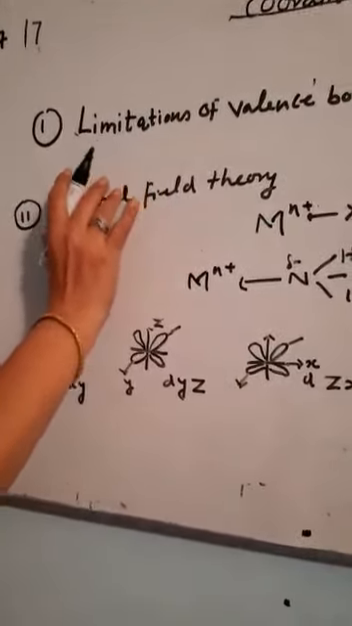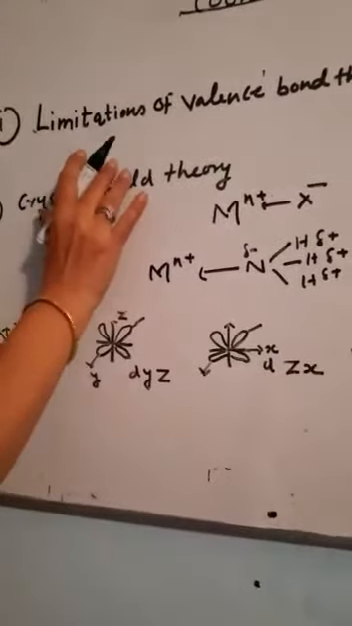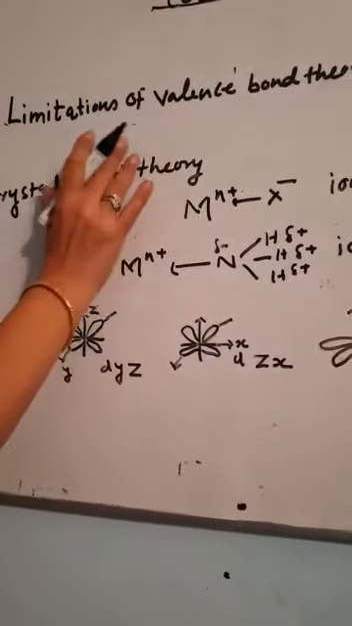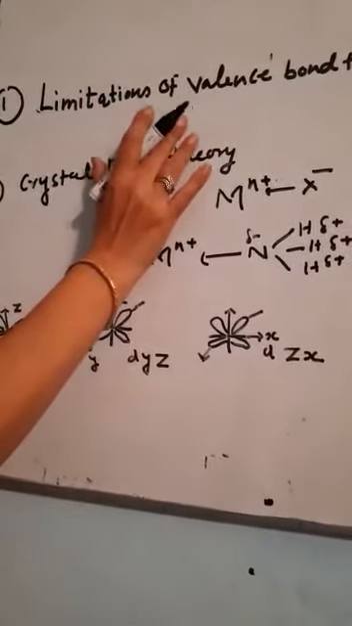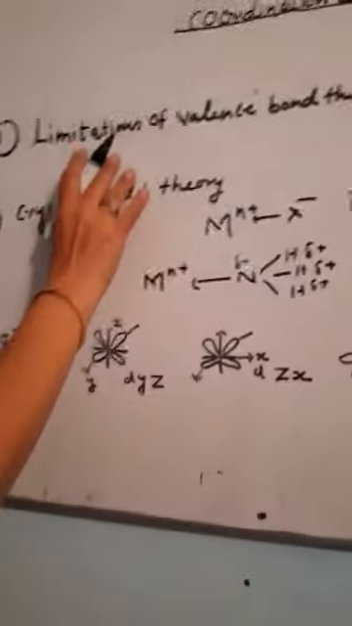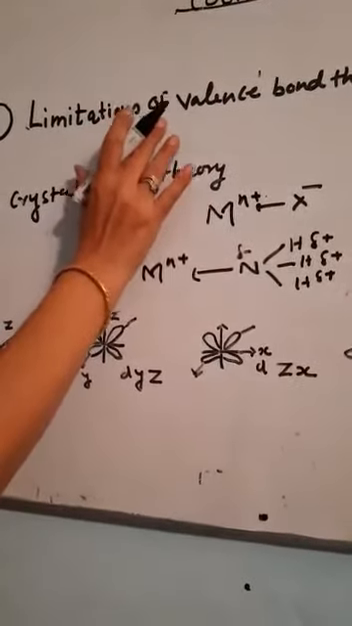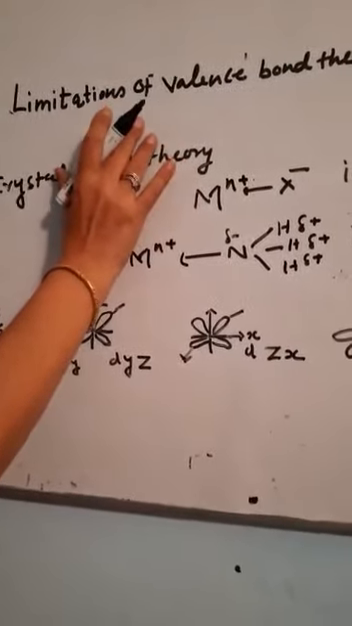The third limitation is that it does not tell about the color of coordination compounds. All the coordination compounds are colored, but it does not give any idea of the color of coordination compounds.